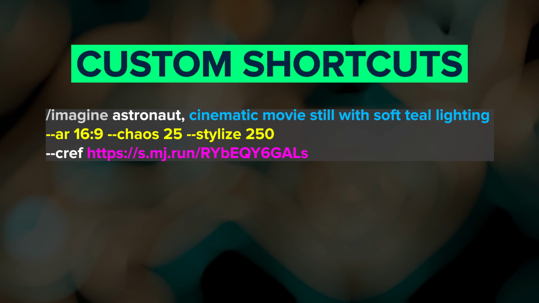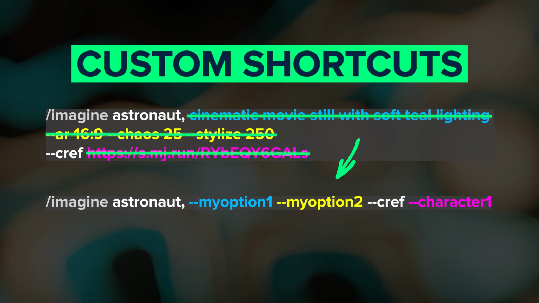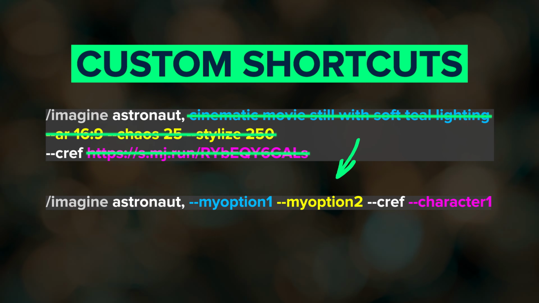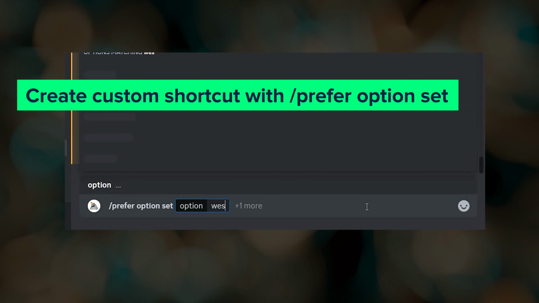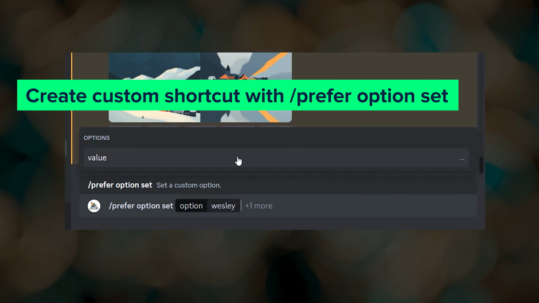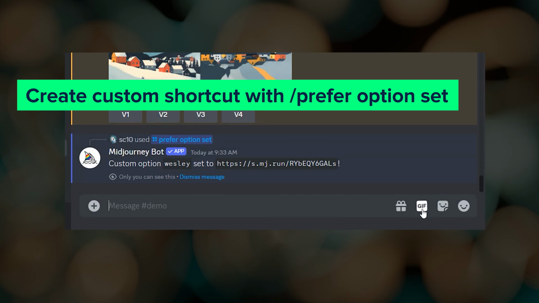Shortcuts that are created using the Prefer Options commands on Discord became available to use on the website. You still have to create them on Discord, but you can use them in your prompts on the website now. These shortcuts are ways to create aliases for things like character reference URLs, SREF codes, whatever you want. I'll link a video down below.